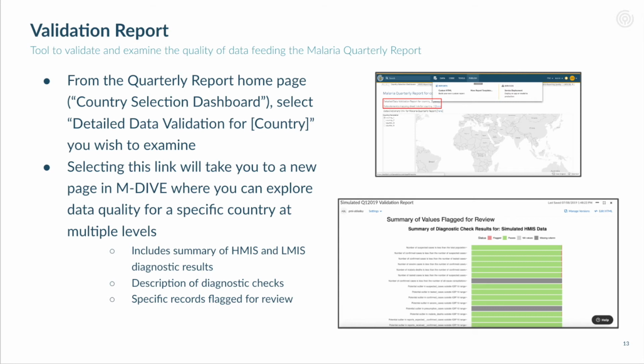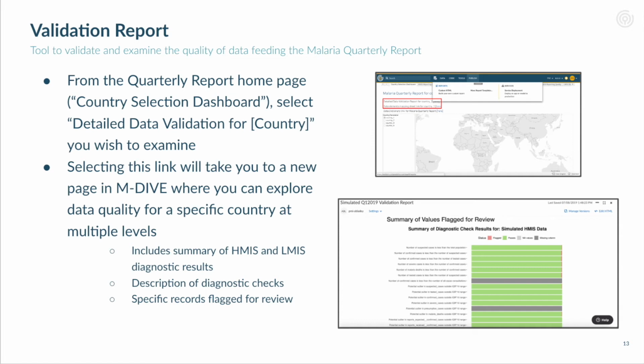You can access the validation report by returning to the quarterly report and going to the Home Page Country Selection tab. Clicking this link will take you to a new page and platform where you can explore data quality for a country at multiple levels. You can also view this in the Reports pane, the same way that we accessed the quarterly report.